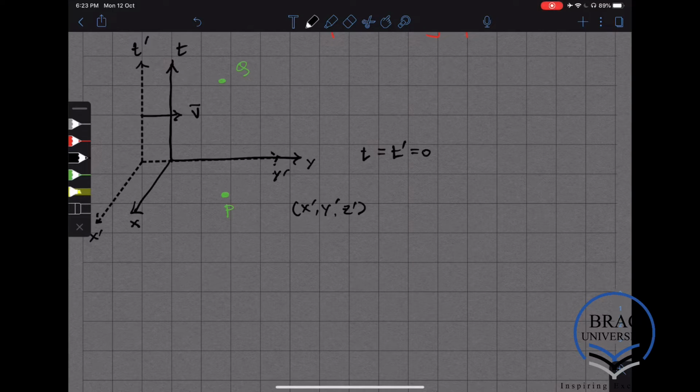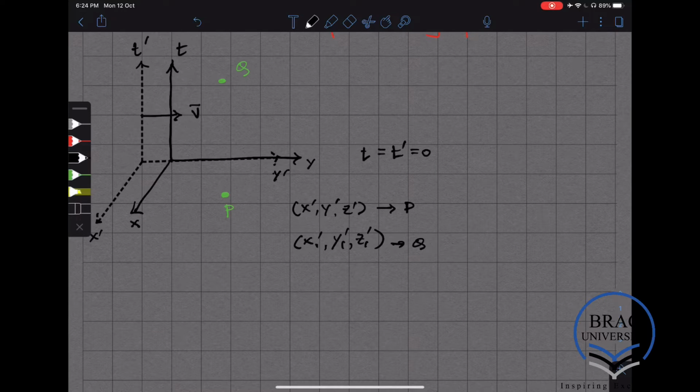The point Q, which is going to be at a later time, is going to have a different spatial coordinate in the prime frame. So if this is say x, y, and z, that will have say x1 prime, y1 prime, z1 prime. So we see that in the prime reference frame, P and Q don't have the same spatial coordinates. This is what is meant by Galilean relativity.